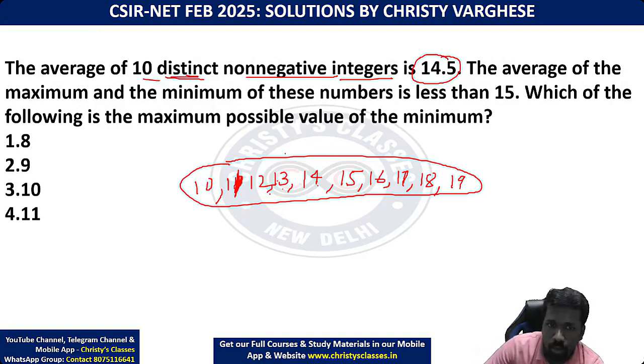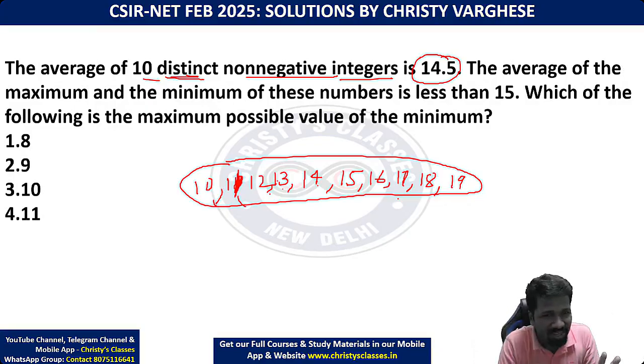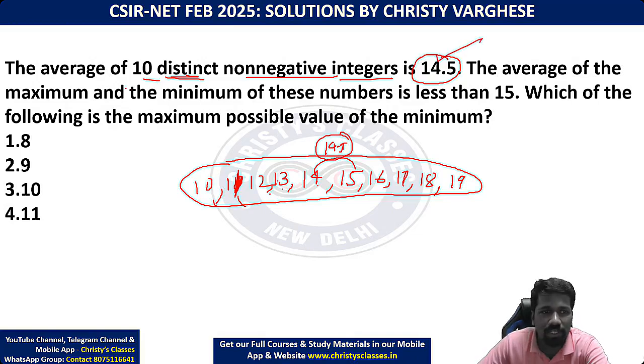I will explain how. इसका एवरेज क्या होगा 10, 11, 12, 13, 14, 15, 16, 17, 18, 19 अरिथमेटिक प्रोग्रेशन में है ना. Arithmetic progression means there is a common difference, so mean and median equal होगा. Again, don't worry, all these things will be discussed in depth, why for arithmetic progression mean and median are equal, ये सब चैप्टर में डिटेल में डिस्कस होगा. Now I am just briefly discussing a theory only. So 14 और 15 का एवरेज 14.5 होगा, इसका median ही होगा arithmetic mean. So this condition is satisfied. 10 distinct non-negative integers है ना ये.